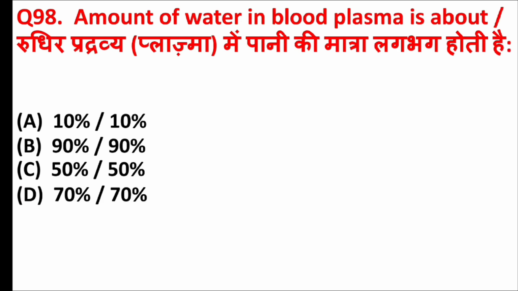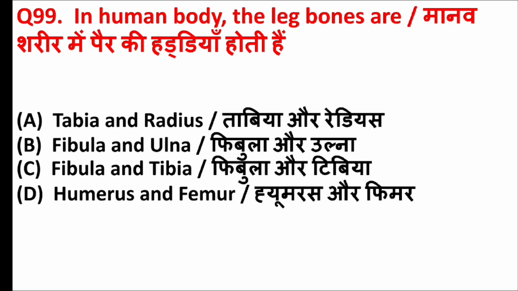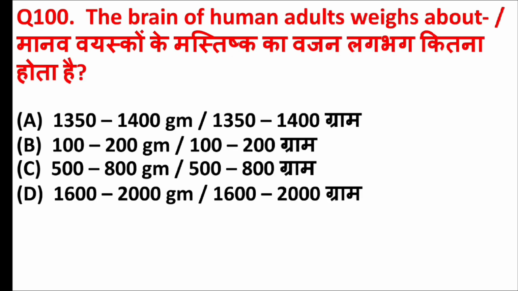Amount of water in blood plasma is about. Answer is option B, 90%. In the human body, the leg bones are. Answer is option C, fibula and tibia. The brain of human adults weighs about. Answer is option A, 1350 to 1400 gram.